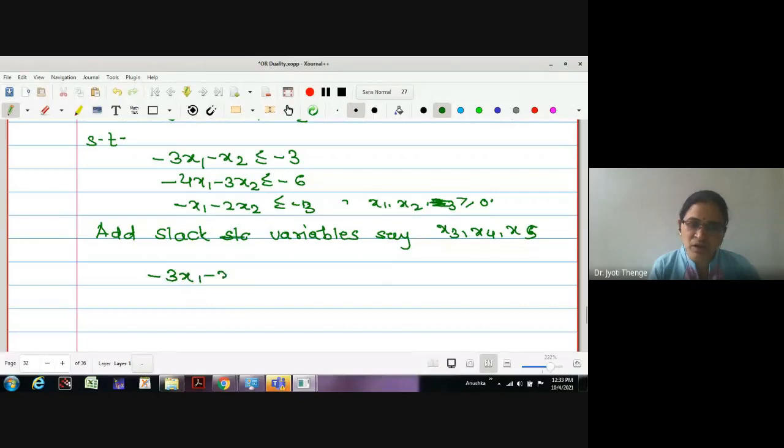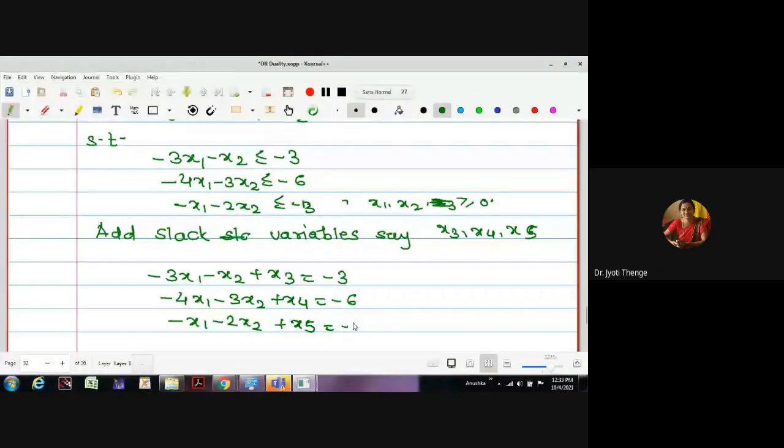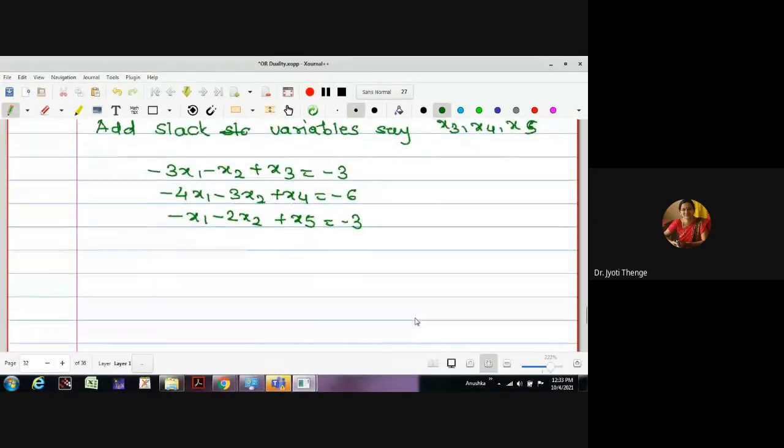Minus 3x1 minus x2 plus x3 is equal to minus 3. Second, minus 4x1 minus 3x2 plus x4 is equal to minus 6. Minus x1 minus 2x2 plus x5 is equal to minus 3. Right? Now, what are the basic variables?